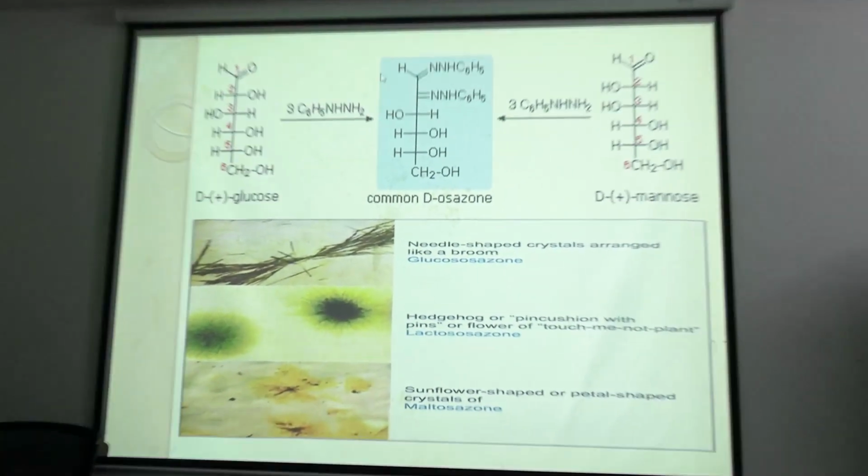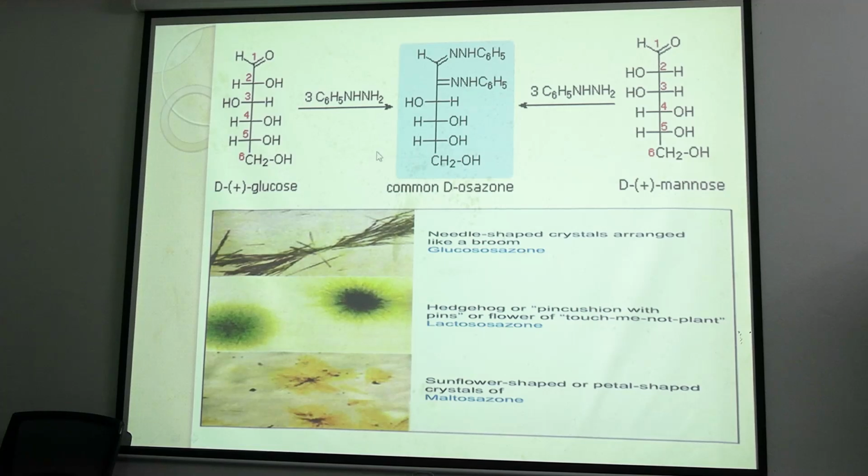Okay, so if it reacts with carbon 1 and carbon 2, this will make the common D osazone. If this reaction happens at carbon 1 and 2, in case of mannose, glucose and fructose, all three will be the same. Why?